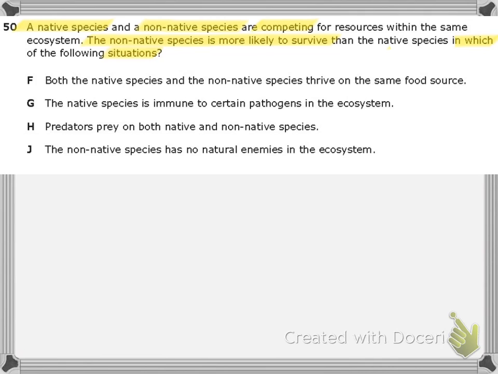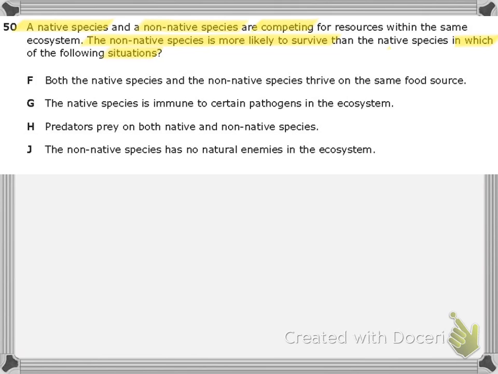So, what do we know? We know they're competing for the same resource, and one is normally there getting that resource, and one is not normally from there. Let's go through some of these answers and see if we can pick some off. Let's look at F. F says both the native species and the non-native species thrive on the same food source.